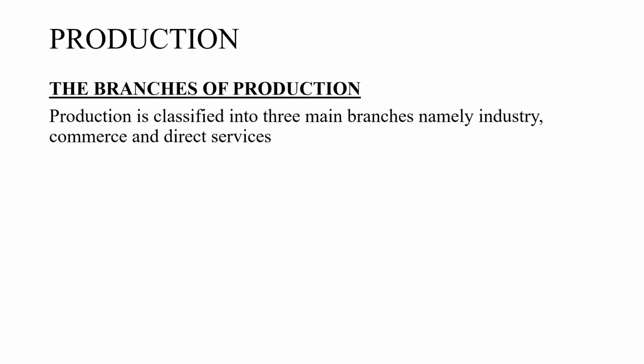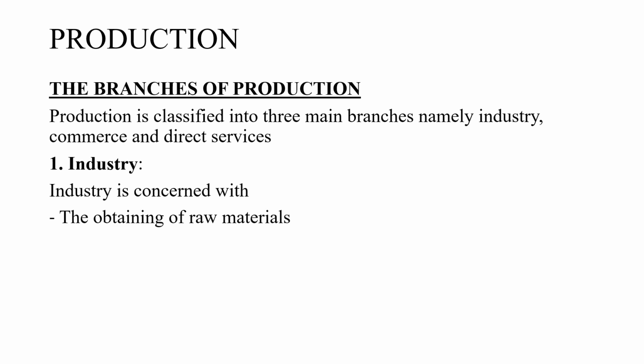So we did start with branches of production. Let's go a bit deeper into those three branches we discussed before we end the lesson. Like we discussed at the beginning of the lesson, production is classified into three main branches: industry, commerce, and direct services. So let's look at industry in detail.